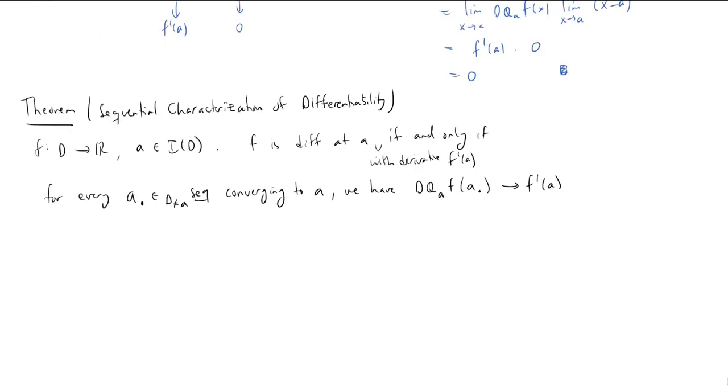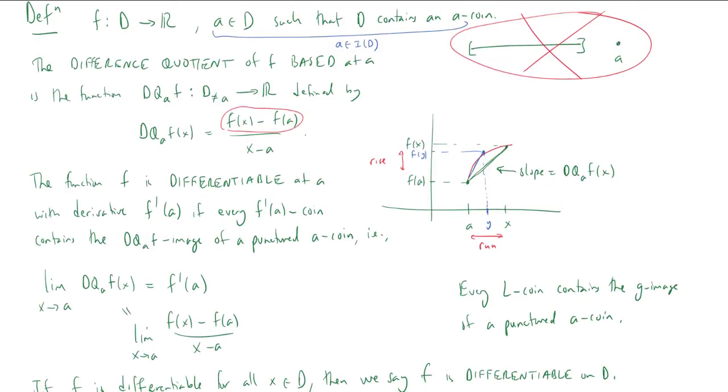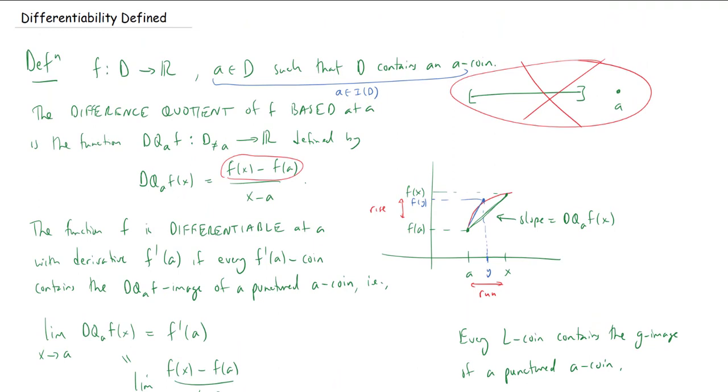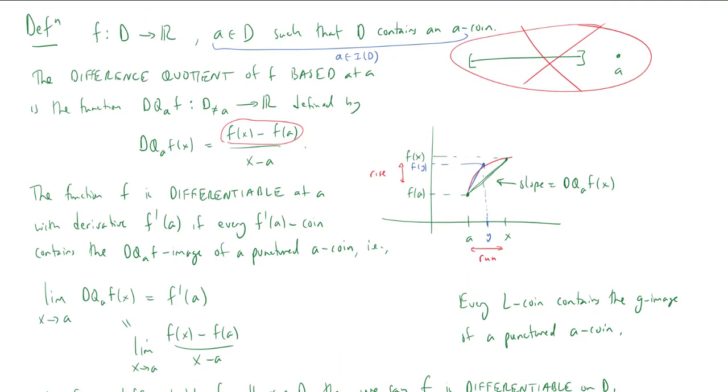No new proof here. Now a really nice consequence of this theorem, which is occasionally useful, is it gives us a way to enlarge our definition of differentiability slightly. Originally, when we defined differentiability at a point, we said you are only going to look at points A that are in the interior. So we assume that there is an epsilon-neighborhood of A contained in D.